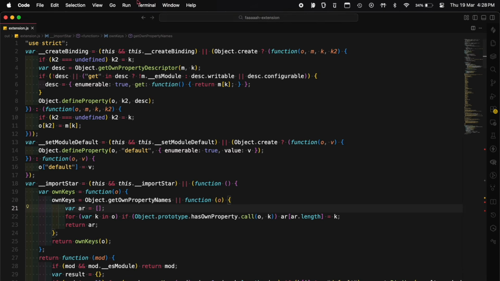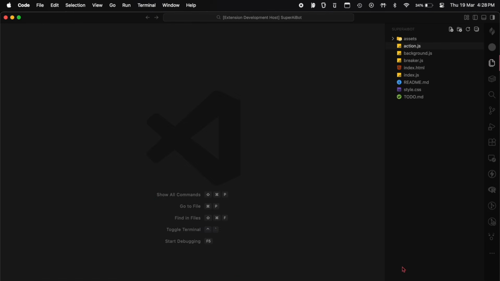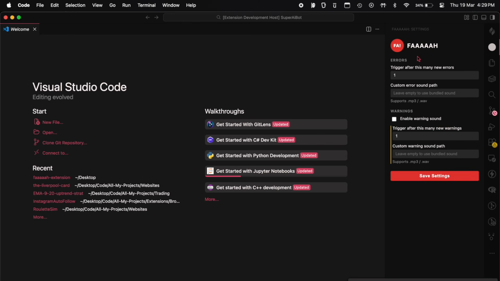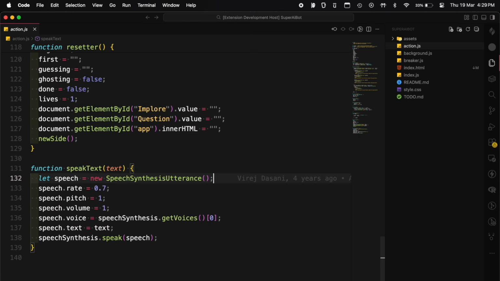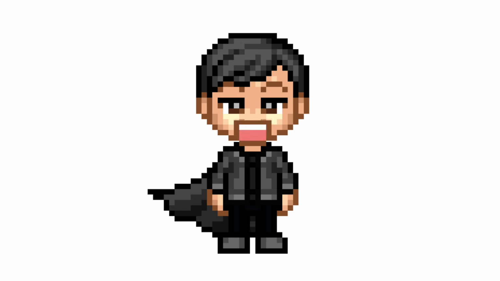Right, let's see what it looks like now. So press start debugging, opens up the new window, and there we go, it has a sidebar icon which I can press, and it even added an icon that I didn't ask for. That's really cool. And yeah, now I can just change how many errors I want, or if I want warnings to be included. And then let's press save and see if it actually worked. Okay, that's the first error, and that's the... I can't believe that worked so perfectly.